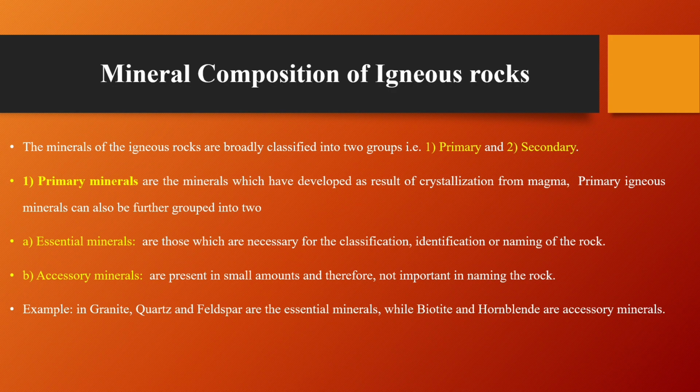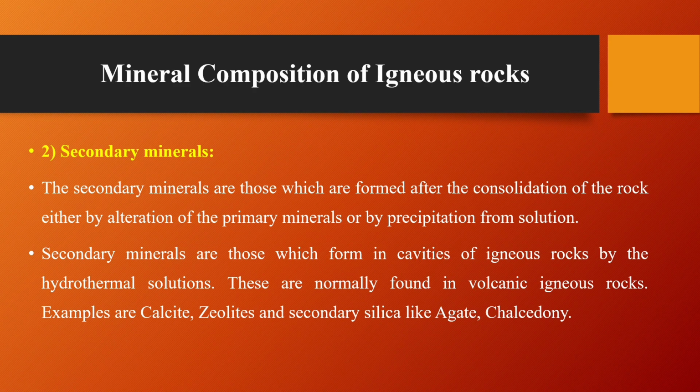Accessory minerals are present in small amount and therefore not important in any nomenclature. For example, in granite, the quartz and feldspar are the essential minerals, while biotite and hornblende are the accessory minerals. Then the secondary minerals are those which are formed after the consolidation of rocks either by the alteration of primary minerals or by the precipitation of solution.